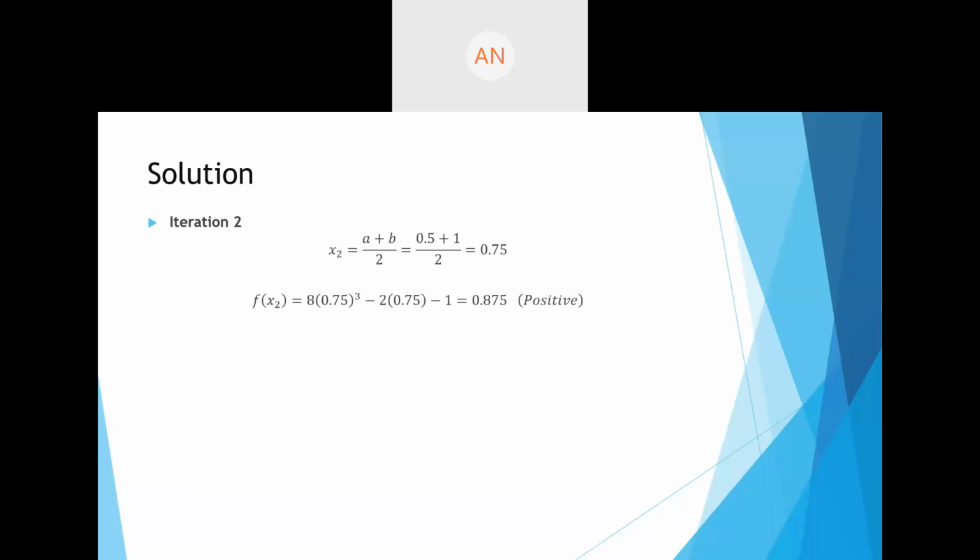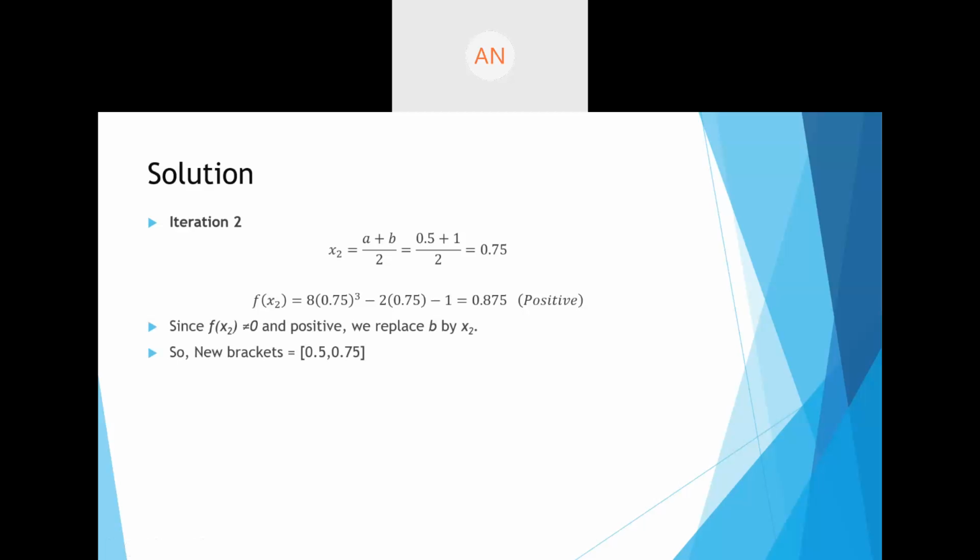So in our bracket, which is 0.5 and 1, which value was giving us positive? The functional value at 1 was positive. That is f of 1 was positive, so therefore I'm going to replace 1 by 0.75. So my new brackets are going to be 0.5 and 0.75. This is going to be my new bracket.